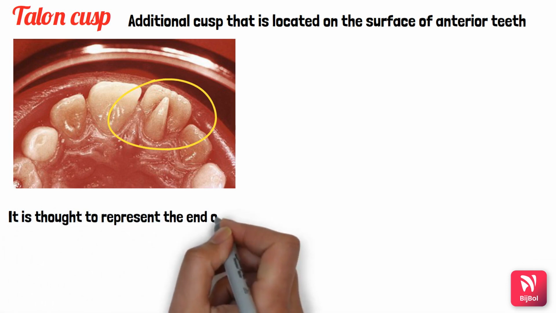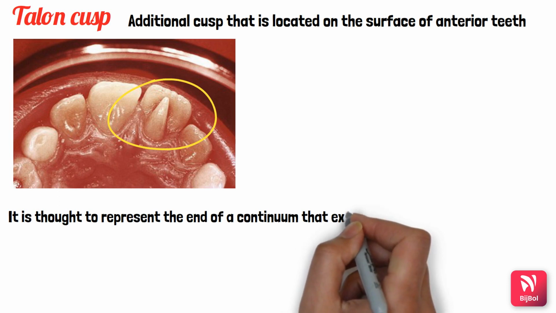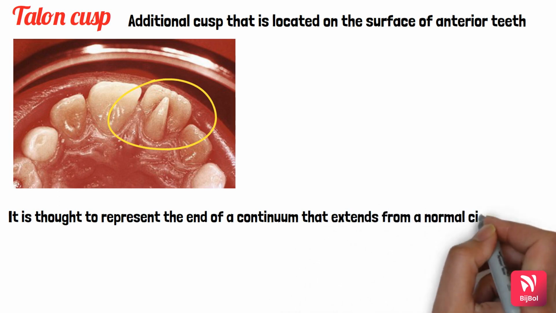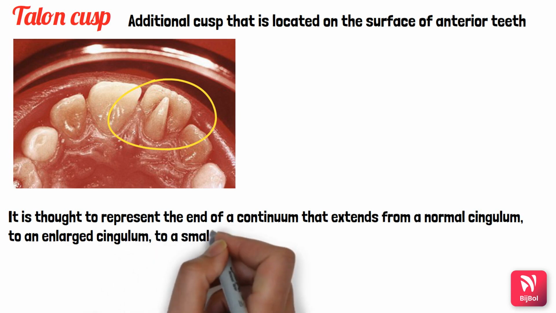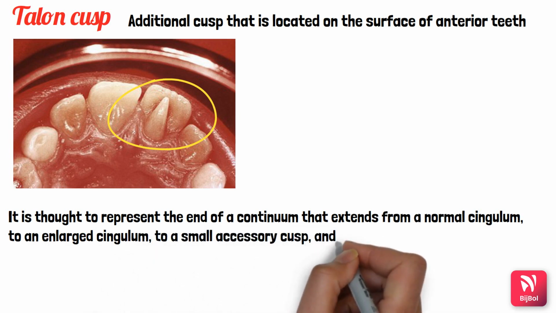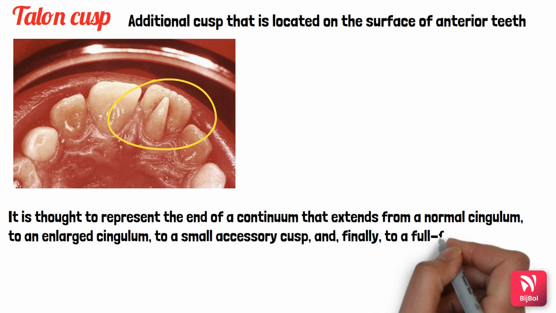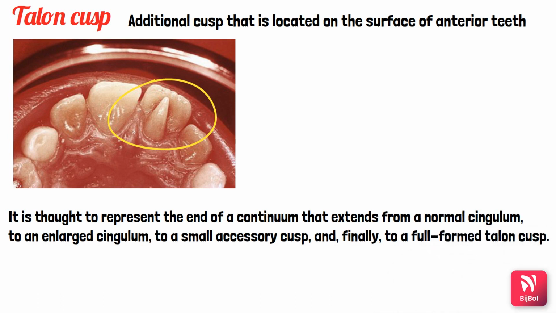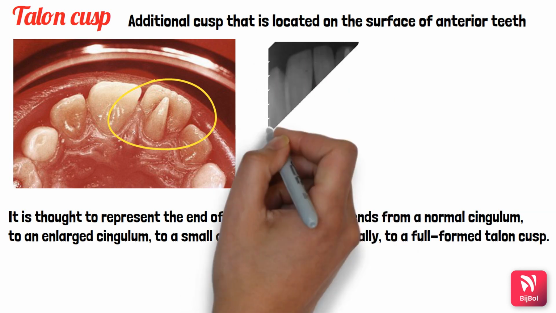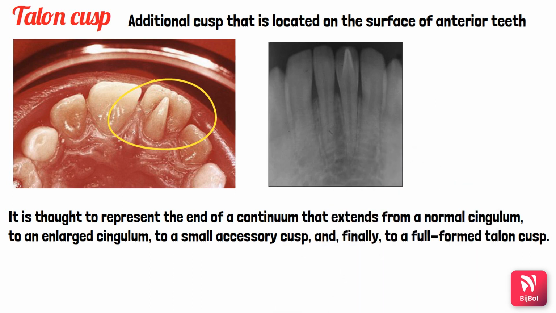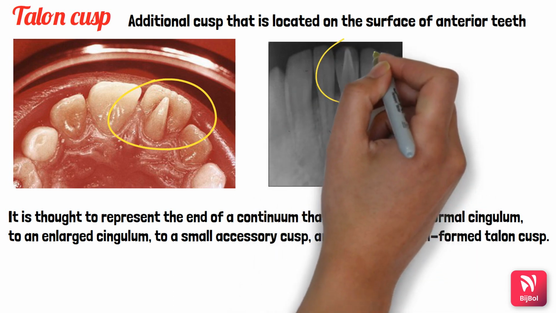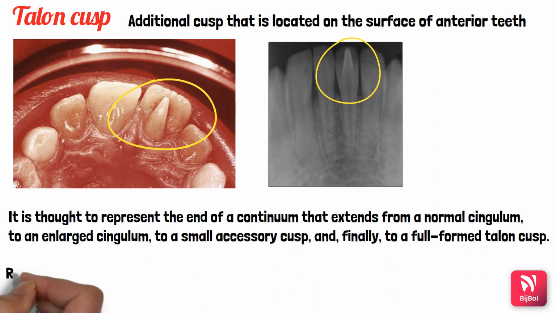Here this talon cusp is thought to represent the end of a continuum that extends from a normal cingulum to an enlarged cingulum to a small accessory cusp and finally to a fully formed talon cusp. So here is a radiograph now of a talon cusp on the mandibular central incisor, which is present on the lingual side.